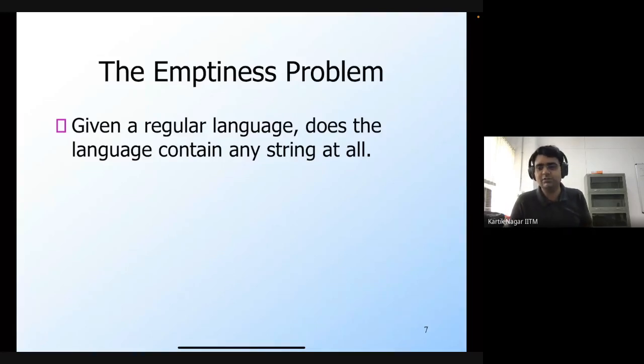Yes, we can perform a DFS from the start state. That's exactly it. Let's say you're given the DFA of the language. If you're given any other description, you can always get a DFA, or even an NFA or epsilon NFA is fine. You then use the graph representation of this particular finite state automaton and perform any of these search techniques. You can use either breadth first search or depth first search or anything. If you perform this breadth first search or depth first search beginning from the start state, we know that breadth first search and depth first search are finite algorithms.